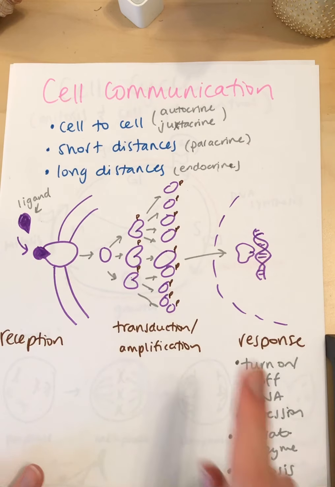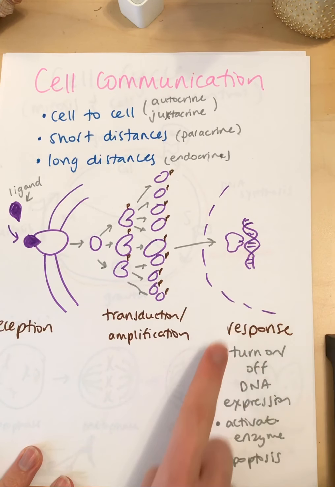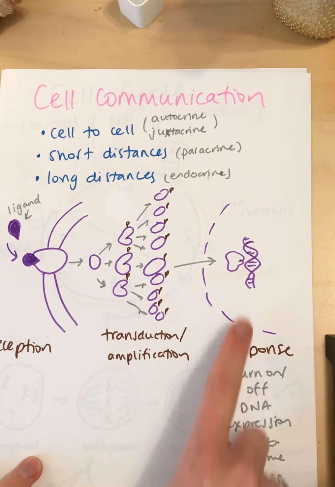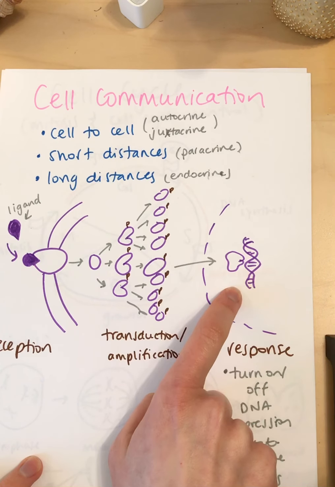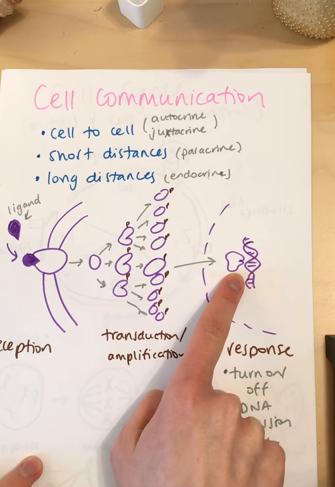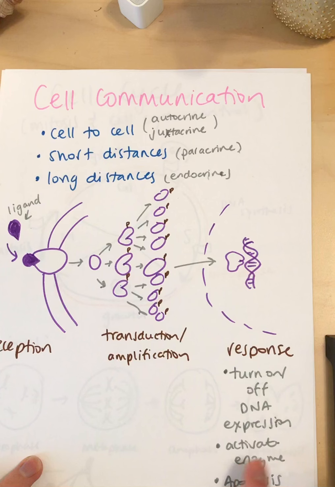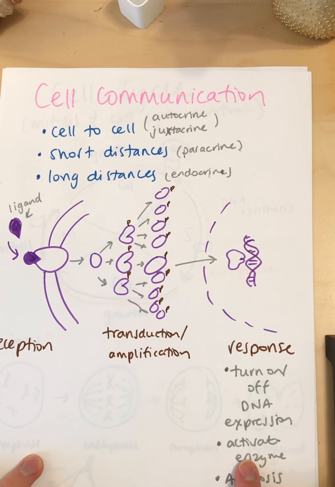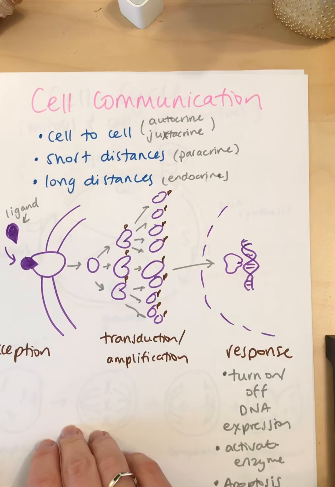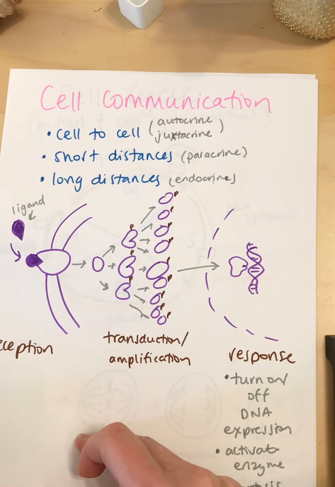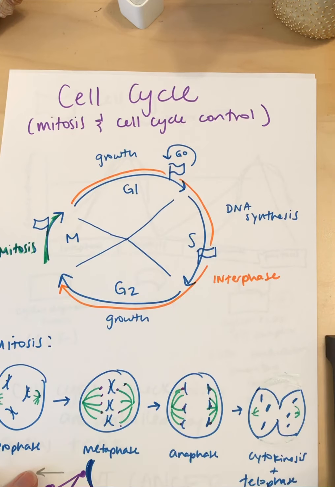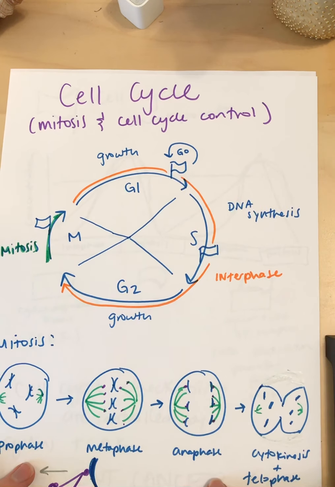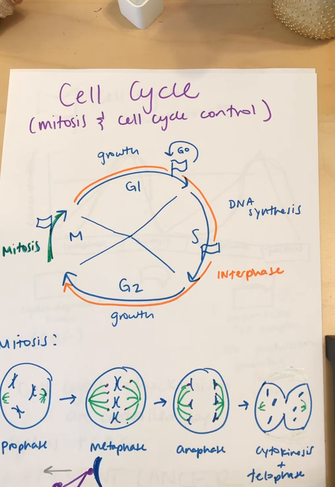So, for example, some responses are maybe it could turn on or off a section of DNA, so increase or decrease the production of a protein. It could activate an enzyme or deactivate an enzyme, or it could trigger apoptosis in the cell. It could also have some effect on the cell cycle, on the cell doing mitosis. So let's talk about the cell cycle.